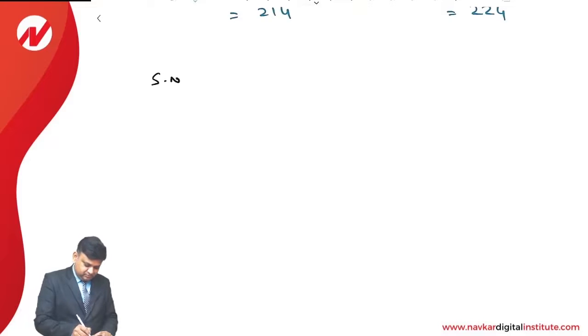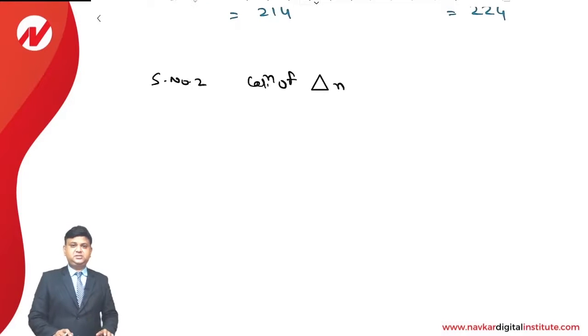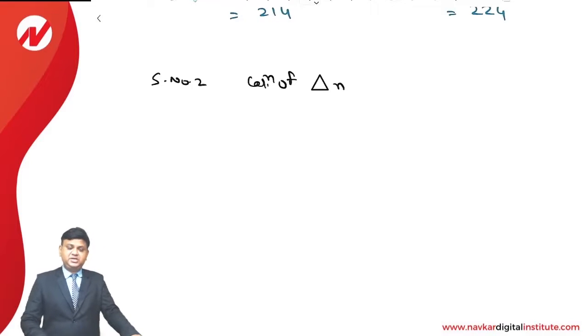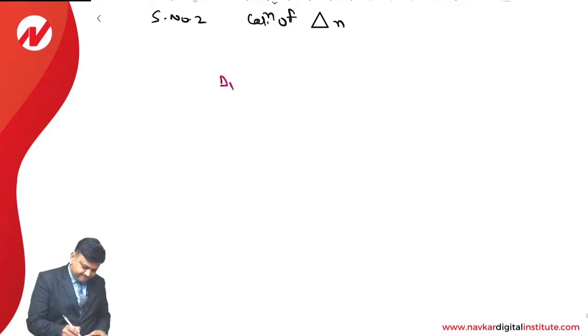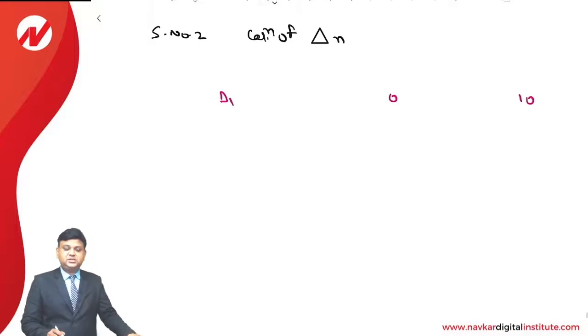Step number 2, calculation of delta N. Dear students, the term delta N stands for change in the number of equity shares. Yes, we are required to compute the change in the number of equity shares, that is, the issue of additional equity shares in both the cases, if the dividend is declared and if dividend is not declared. Afterwards, we'll compute the value of the firm. So I'm taking the D1 value as 0 and D1 value as 10. In both the cases, we'll compute delta N.